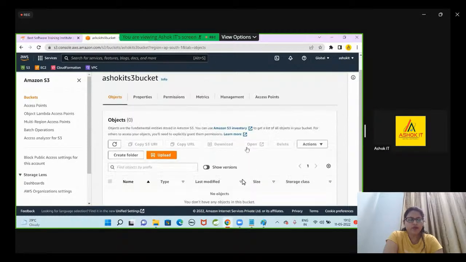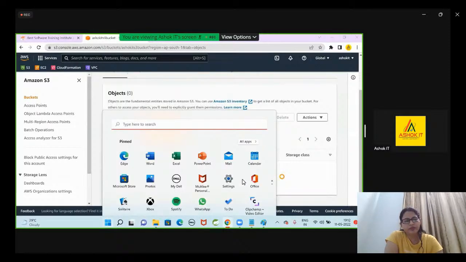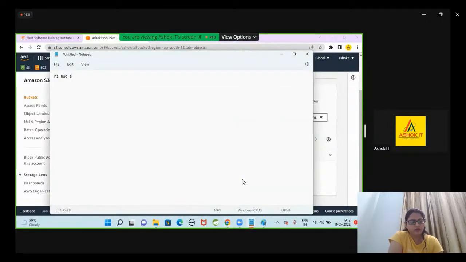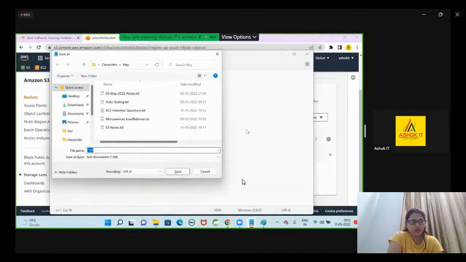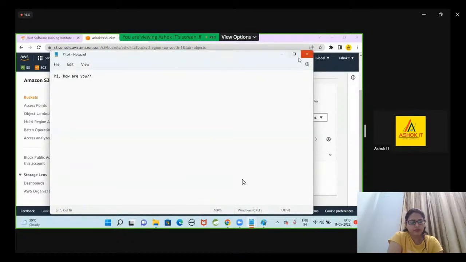See here, in this bucket currently I don't have any object. I want to add some object into this bucket. Let me create one file. Let me take one text file in notepad. Hi, how are you? I'm just writing some data. Let me save this file on the desktop with the name f1.txt. I have created a file named f1.txt.